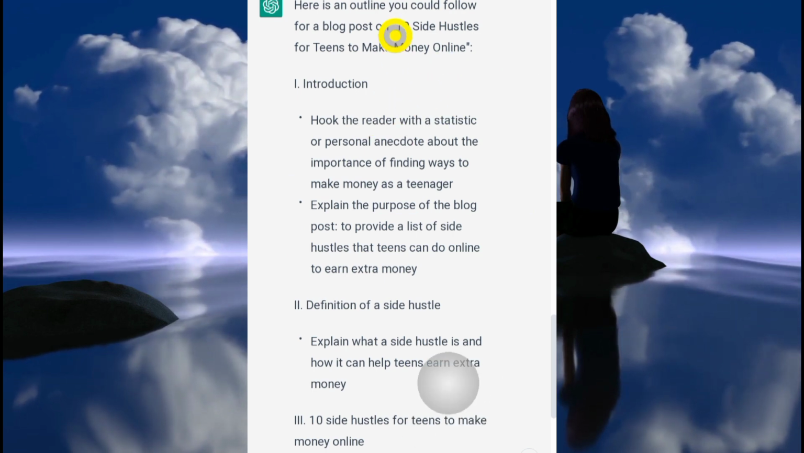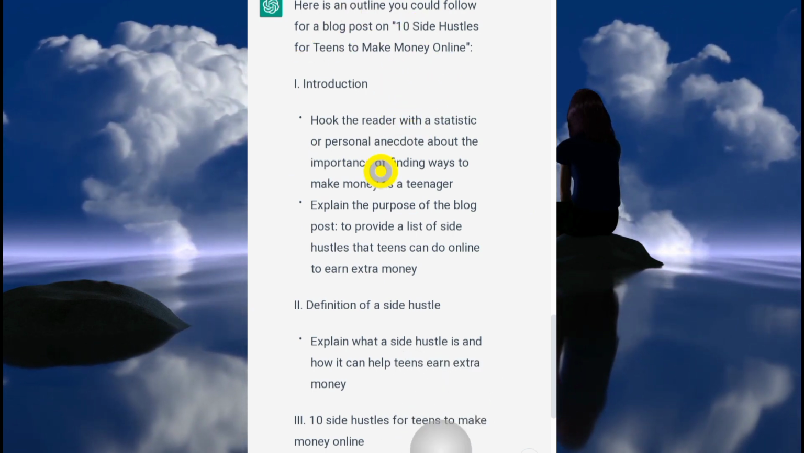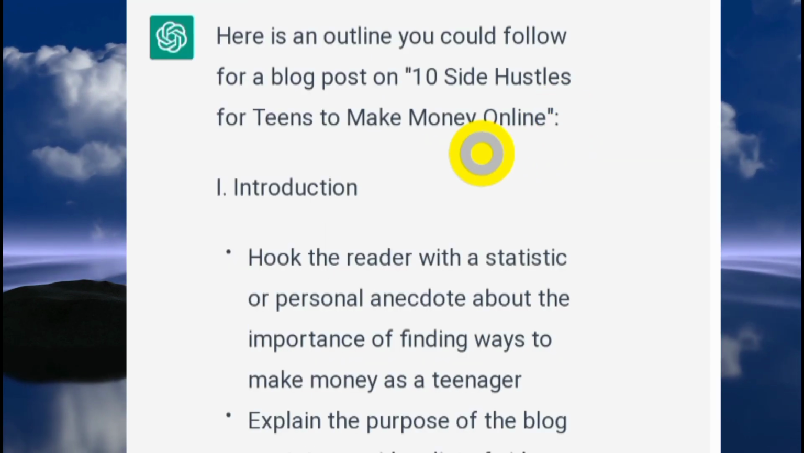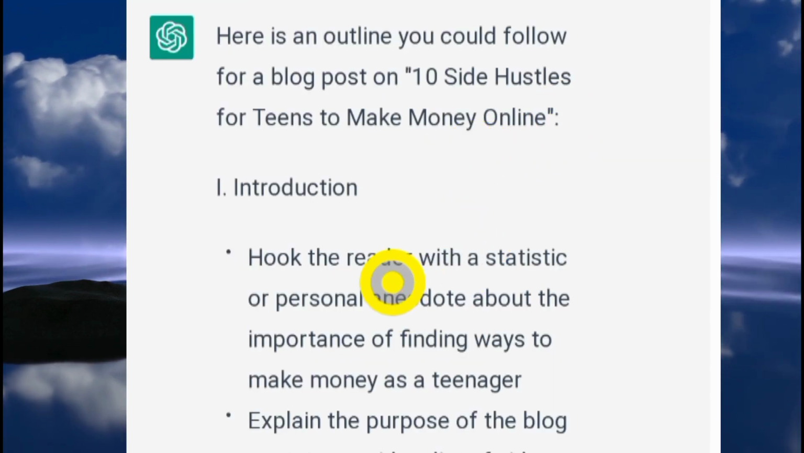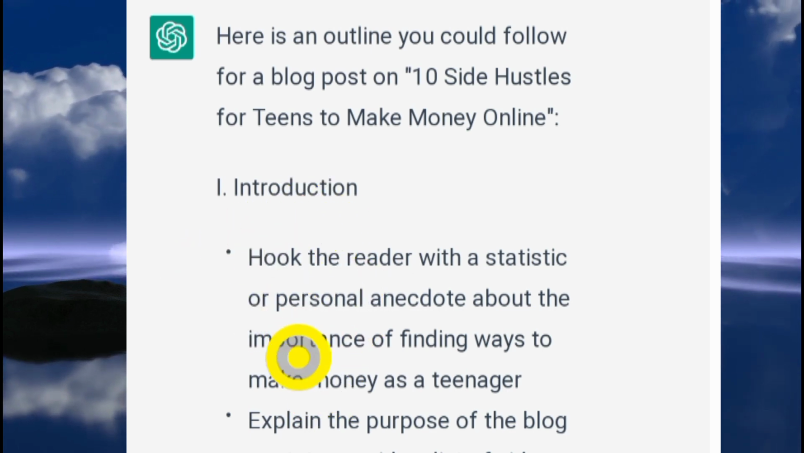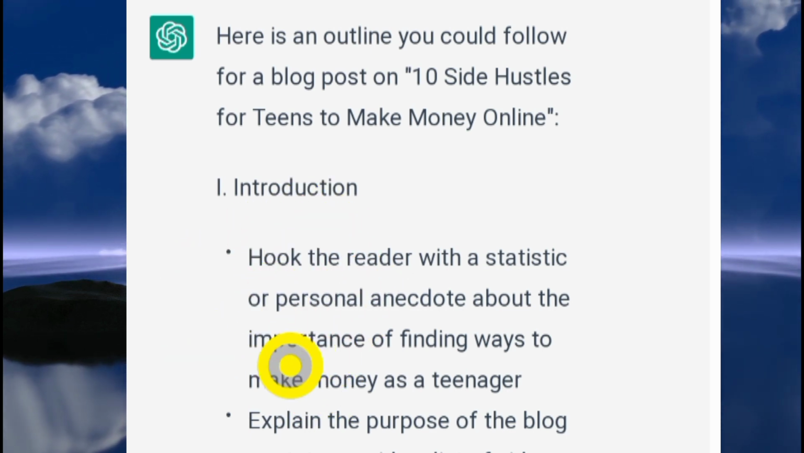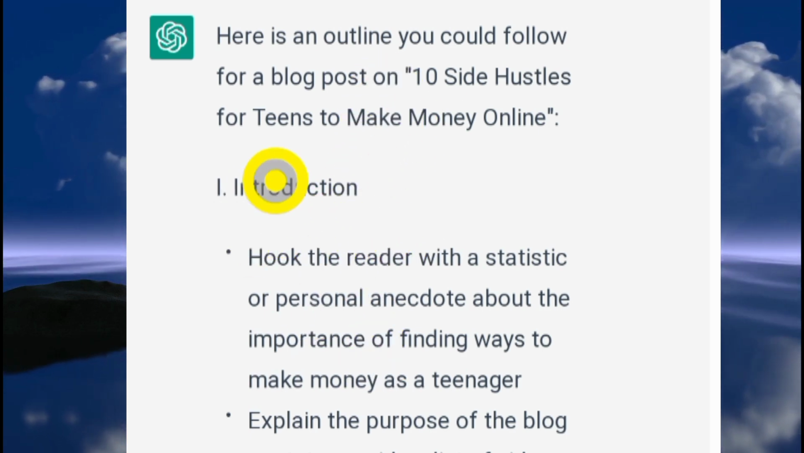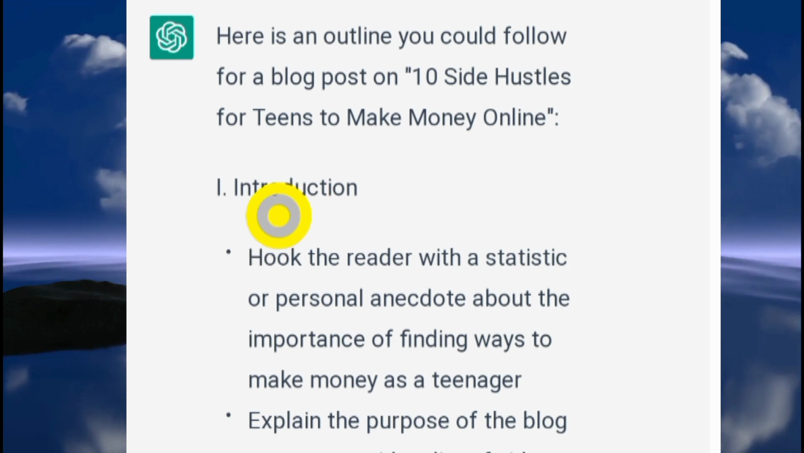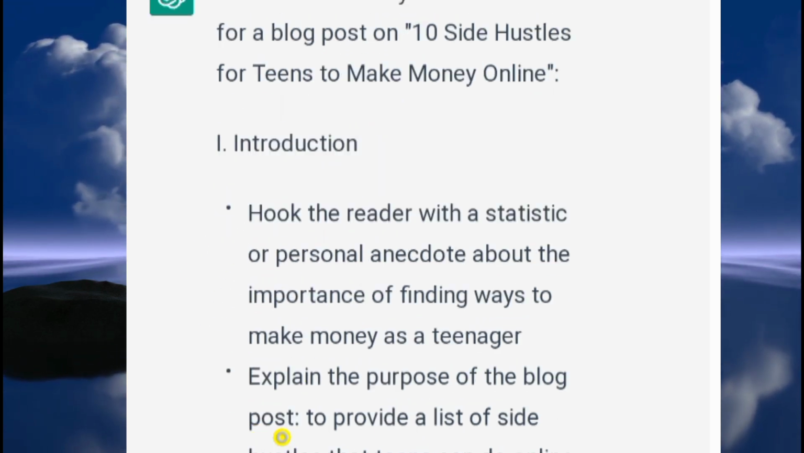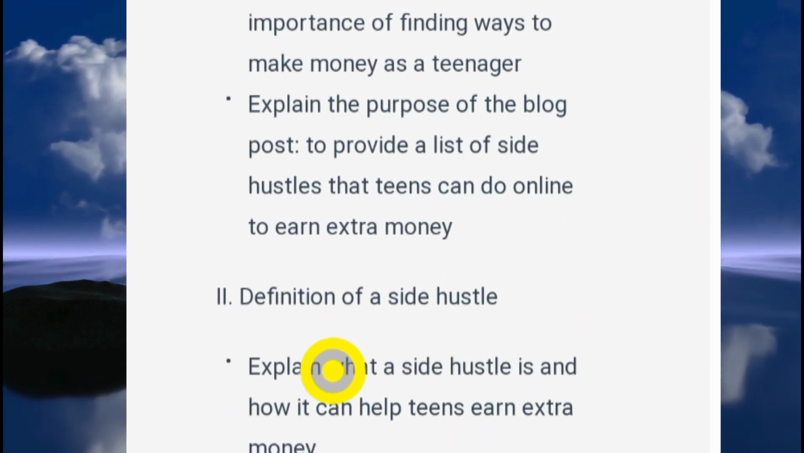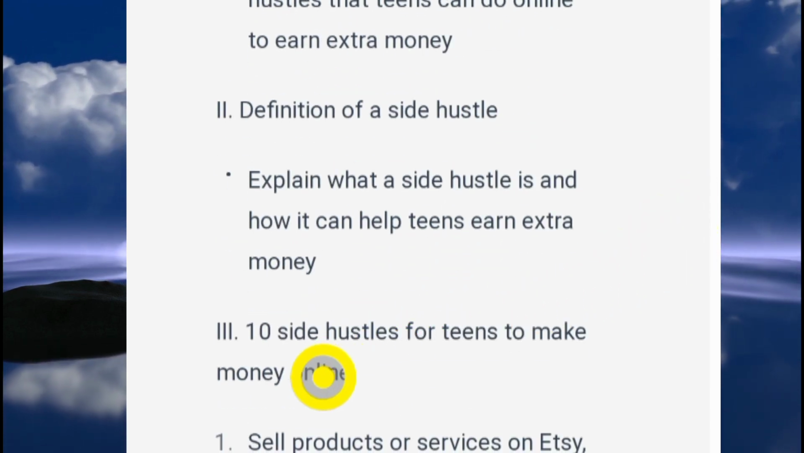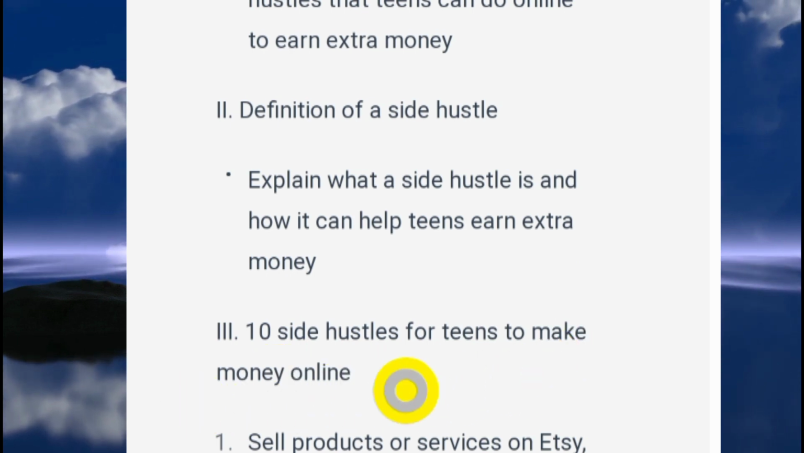Now, I don't want to bore you with reading what ChatGPT has generated for me. This software here is pretty awesome. So what you want to do now is ask ChatGPT to generate blog content for the first outline. You can see the various outlines here. ChatGPT is saying my article should have an introduction, a definition of what a side hustle is, and then the third outline should be the 10 side hustles for teens to make money online.